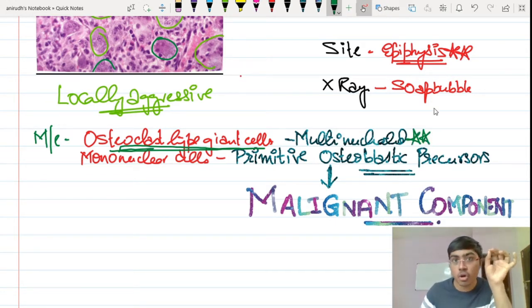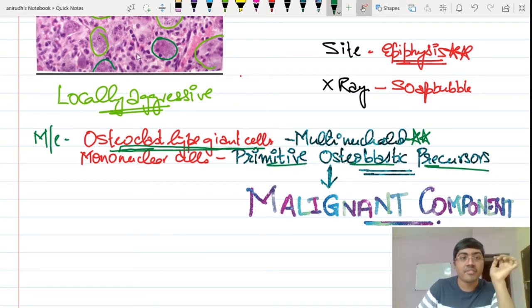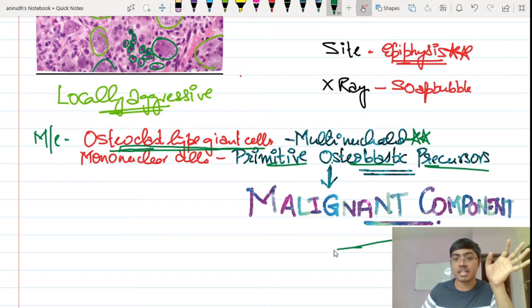But these are not the malignant cells. The malignant cells are primitive osteoblastic precursor cells, which are the mononuclear cells which are present over here. These are the malignant cells, which I am now shading with the dark green. These are the mononuclear cells which are primitive osteoblastic precursors, which are the malignant component here.